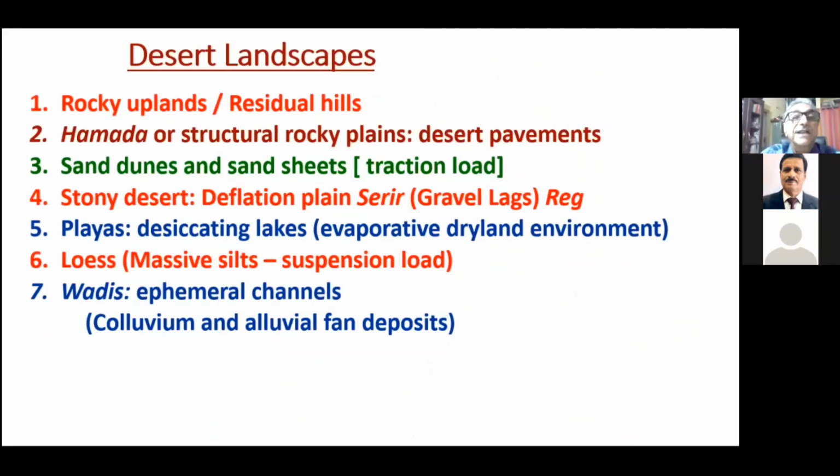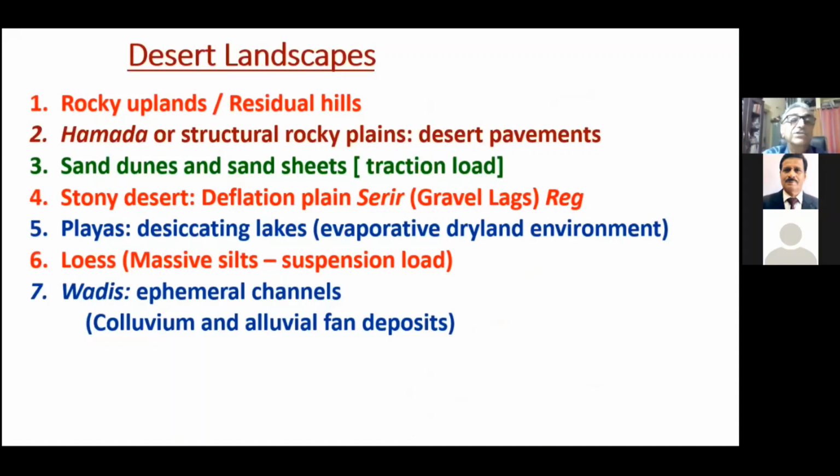Again, on desert landscapes, I was just mentioning that it is not only the sand dunes. We have rocky uplands and hamada or structural rocky plains, and sand dunes, which are of course very important components, and their percentage varies from desert to desert.